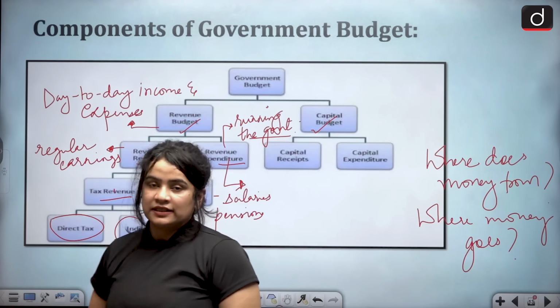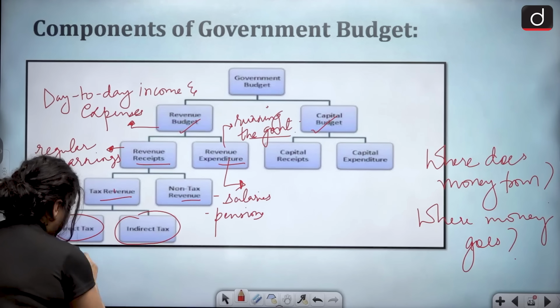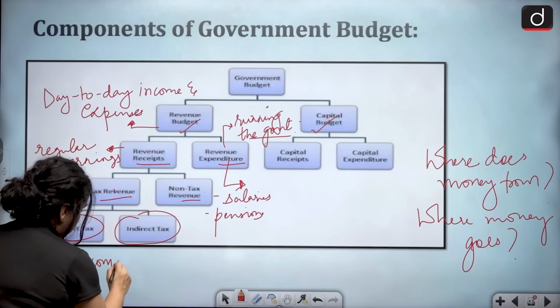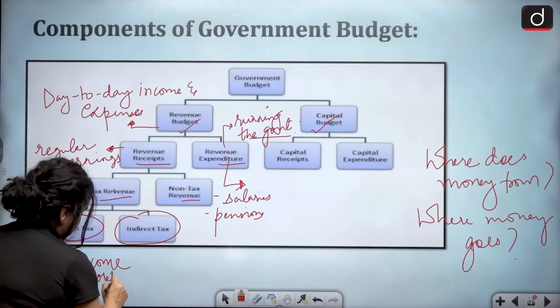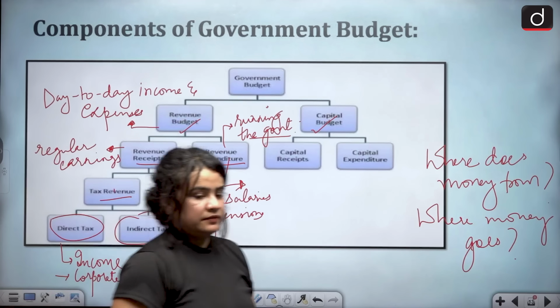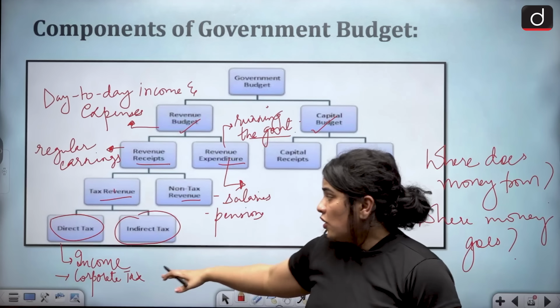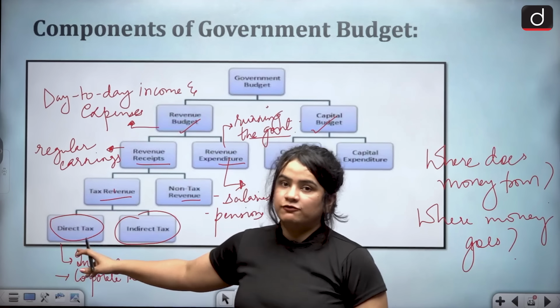What is the direct tax? Direct tax is, for example, our income tax or corporate tax. It simply means that the burden of tax cannot be shifted to another person, and the person liable to pay the tax will have to pay the tax.